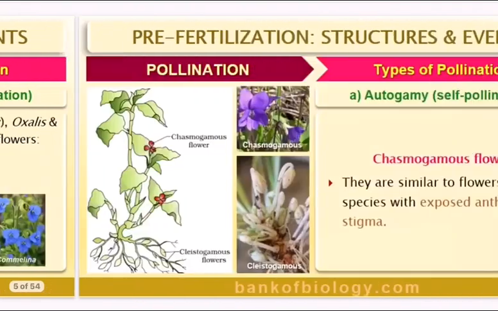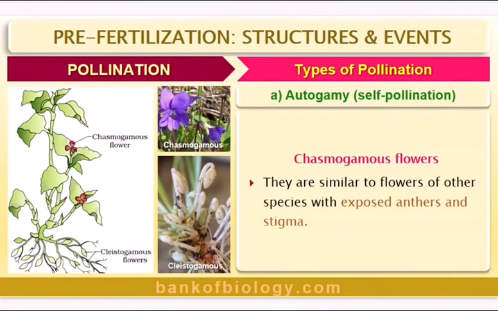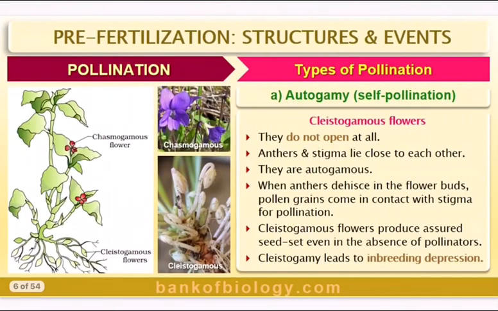You can see here Oxalis, Commelina, Viola. In all these, the flowers are open. The chasmogamous flowers are similar to flowers of other species with exposed anthers and stigma. This is important. Since they are exposed, pollination can take place, and autogamy can take place at any time. Whereas in cleistogamous, as the name says, remember CL, closed flower. They don't open at all.